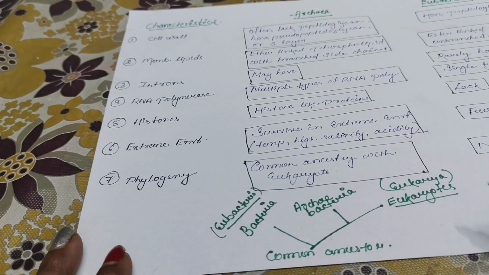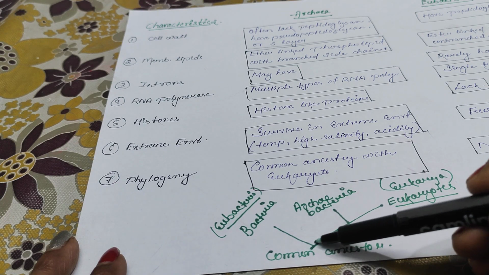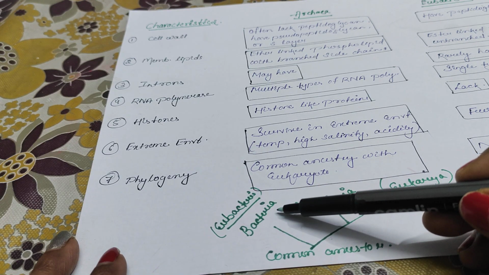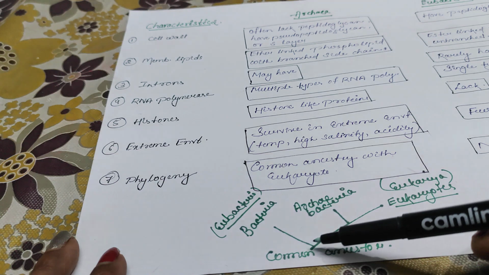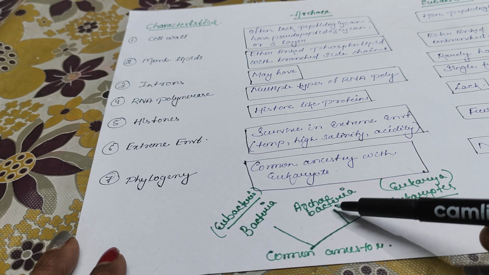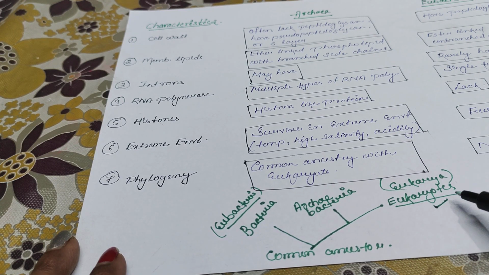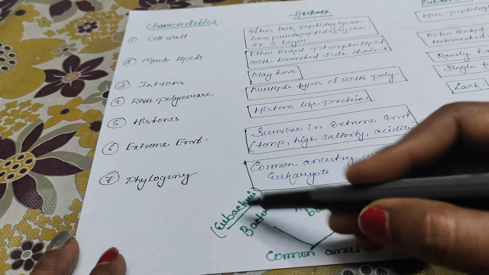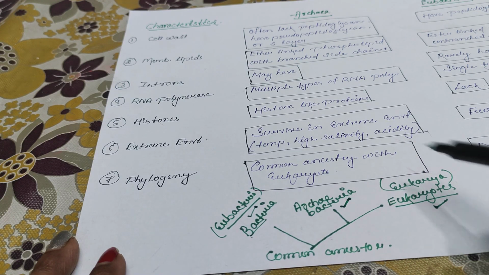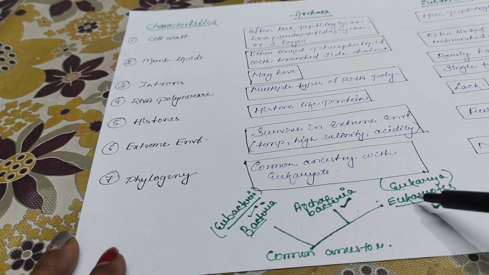So in the very primitive time, there was a common ancestor, and from the common ancestor emerged the Eubacteria. Eubacteria means general bacteria, and from the common ancestor there also evolved Archaebacteria. The similarity of Archaebacteria is seen with the present day eukaryotes, also known as Eukaryota. So first there was bacteria known as Eubacteria, and then Archaebacteria, that is the primitive bacteria, and the eukaryotes, which show resemblance to the Archaebacteria.